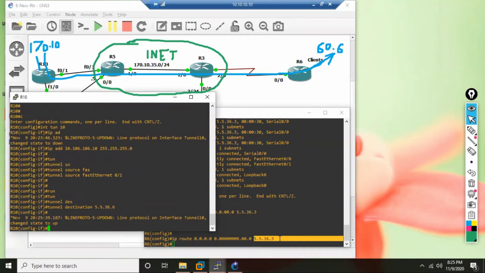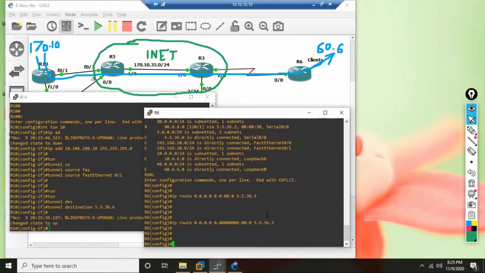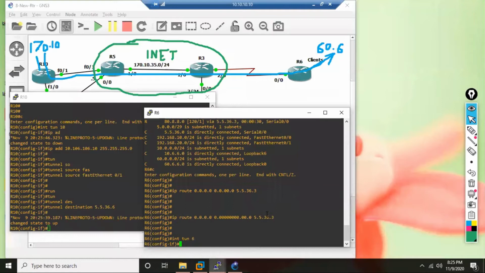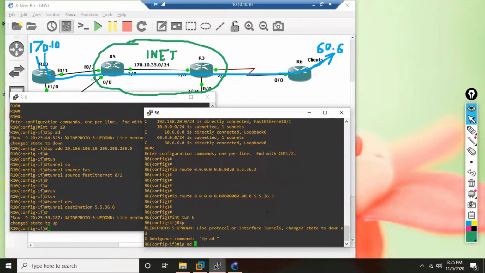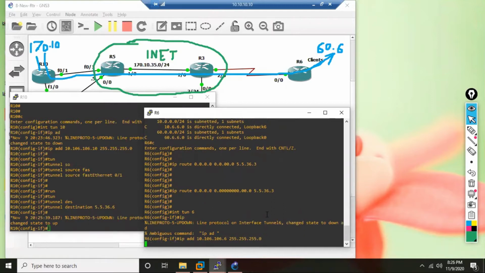And see, the tunnel interface is up. Same way I need to do it from R6 also. So interface tunnel, let's say I give the number 6, and then an IP address. The R6 IP address must also be from the same subnet, so 10.106.106.6. Then the tunnel source will be what?